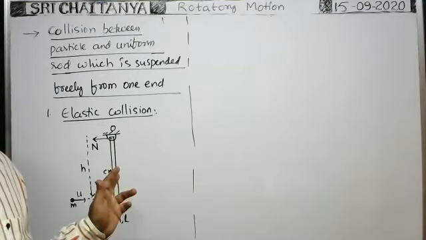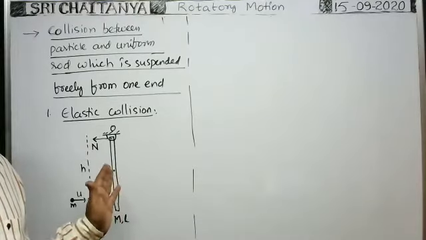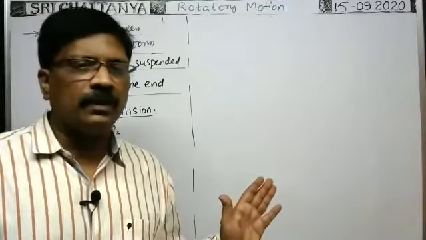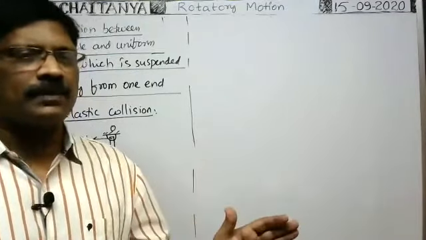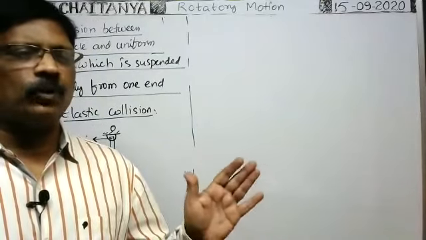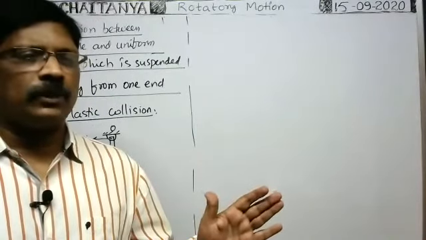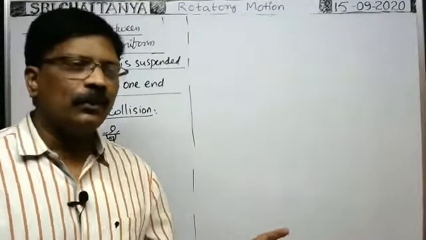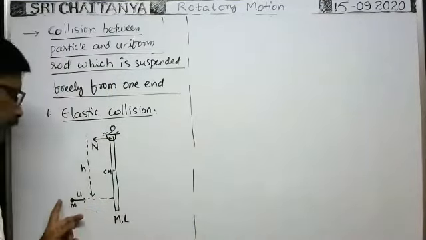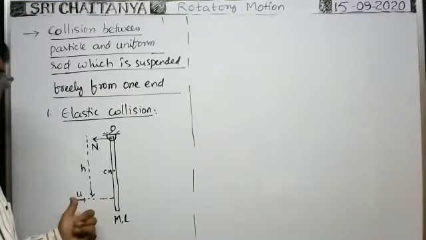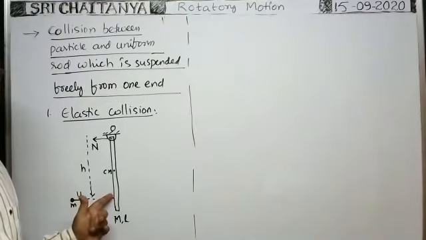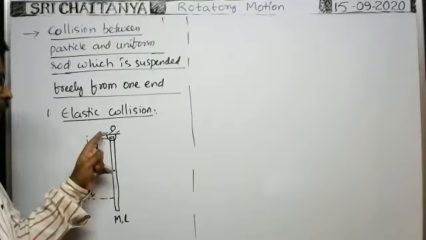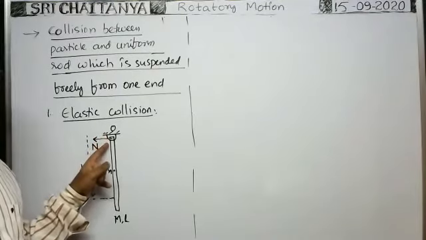Can we apply the law of conservation of linear momentum for this system? It means that whenever no external force acts on the system, the total momentum of the system before and after collision remains constant. But here, force acts: when the particle collides with the rod, the particle exerts some force on the rod. That is an internal force when you consider the particle and the rod. But at the same time, the hinge exerts a reaction force on the rod.